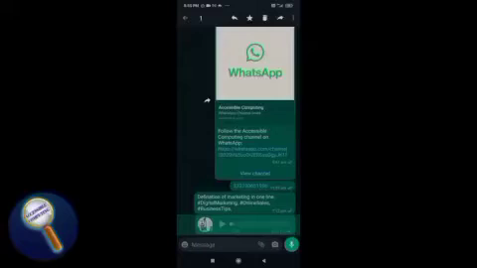Hello friends, what if I tell you now you can use AI features in WhatsApp? Yes, WhatsApp has introduced one AI bot with the help of which you can do a lot of tasks. You can translate any messages to any languages and you can also transcribe any voice messages to text.